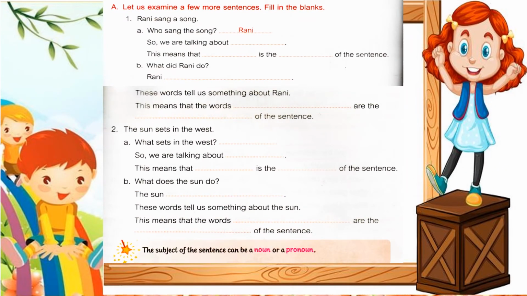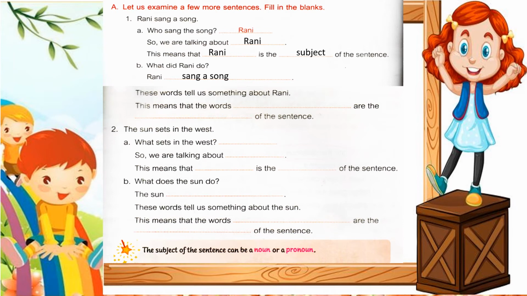Now children, let us examine a few more sentences. Rani sang a song. Who sang the song? Rani. So we are talking about Rani. This means that Rani is the subject of the sentence. What did Rani do? Rani sang a song. These words tell us something about Rani.